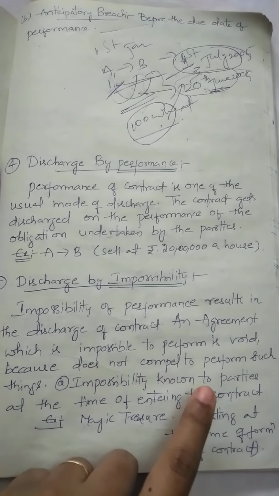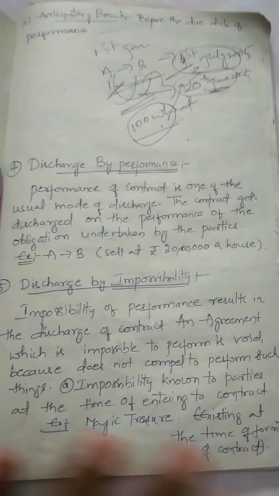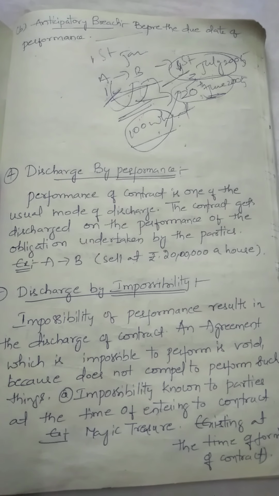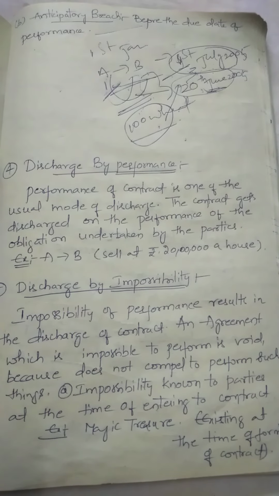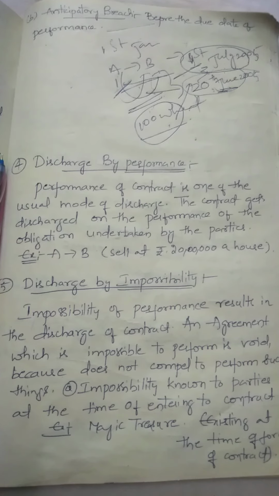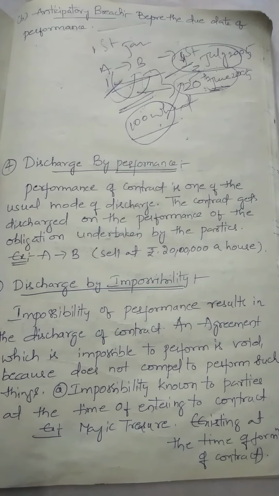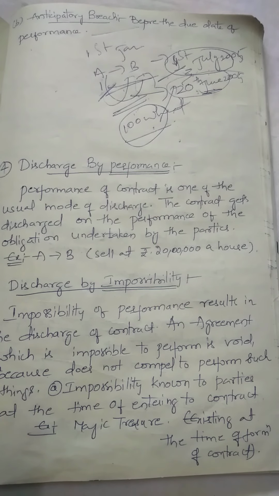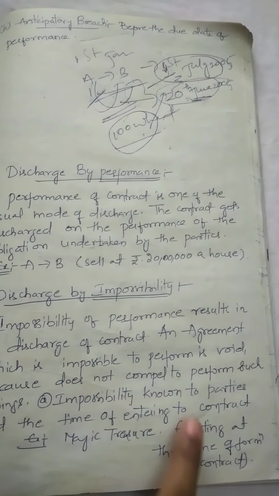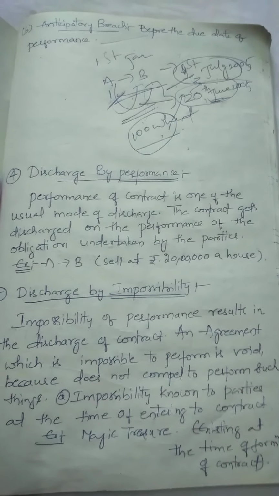Impossibility known to the parties at the time of entering into the contract, existing at the time of the contract. So impossibility can occur in two types. Whenever the parties enter into the contract, if they know that the impossibility is there, even knowing it they entered into the contract, then that agreement will become void. So what are the types? Impossibility existing at the time of formation of the contract. If A and B are the two parties, under this existing impossibility, it is again divided into two parts: known to the parties and unknown to the parties.